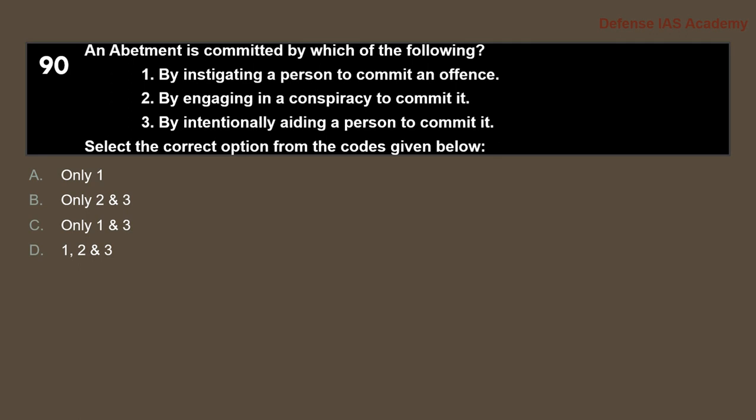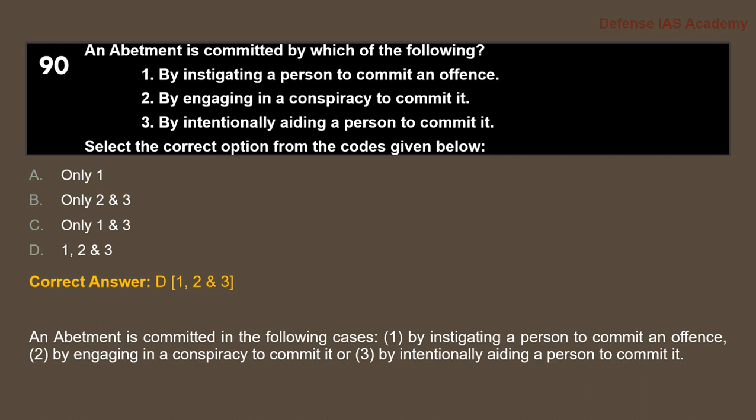Question 90. An abetment is committed by which of the following? 1. By instigating a person to commit an offence. 2. By engaging in a conspiracy to commit it. 3. By intentionally aiding a person to commit it. Select the correct option from the codes given below. The answer is option D, 1, 2 and 3. So all the 3 options given in the question are correct. An abetment is committed in the following cases. 1.